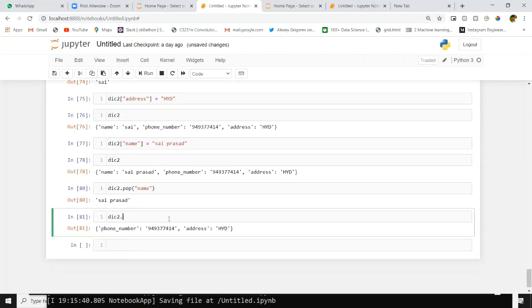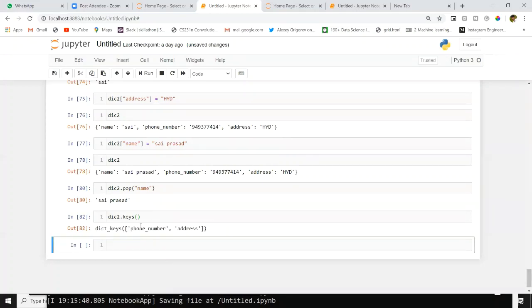If you want to know what methods there are for a dictionary, just give like this: dict2 dot, after that click on tab. You will get a drop down here. You will get all the inbuilt methods on the dictionary. We have update, setdefault, popitem, pop, keys. For suppose I will give keys here, what will happen? We have to give brackets after that. Yeah, I got the list of keys.